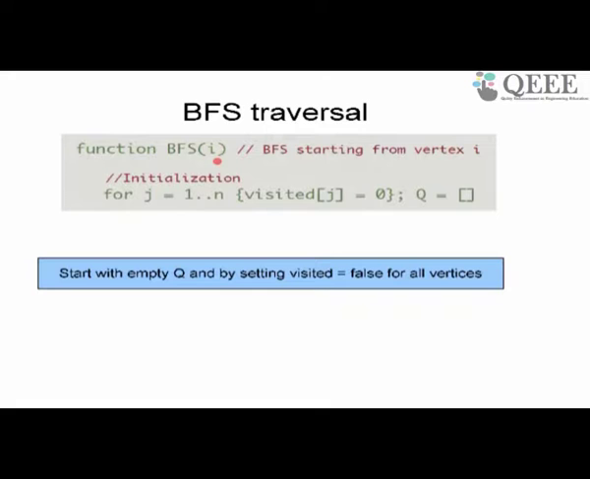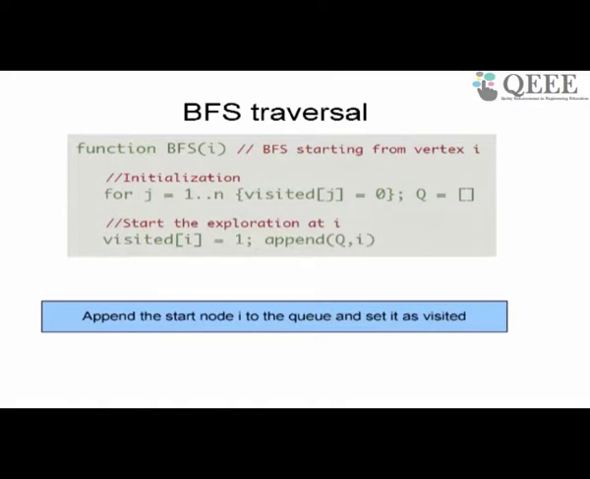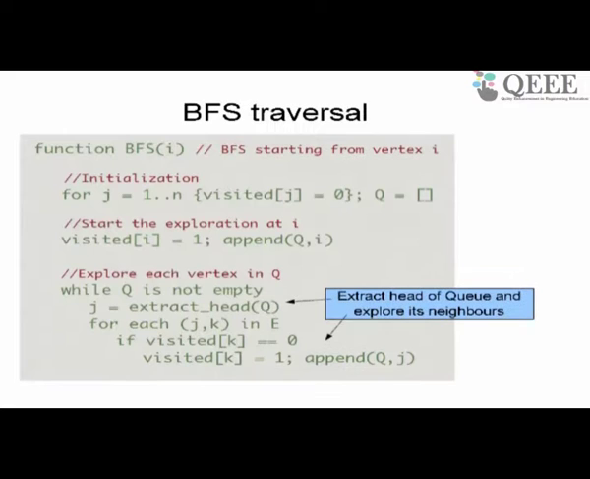To start a BFS from node i, what do I do? I initially set the visited value for all the nodes as 0 and I start with an empty queue. Then I take the node which is given to me, say i, I set it as visited, like 9 in the earlier case, and I put i in the queue. This is how I get started with the program. Once I put i in the queue, it is non-empty, so I can get started.